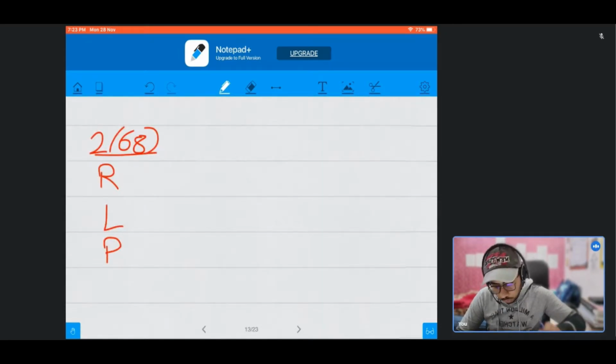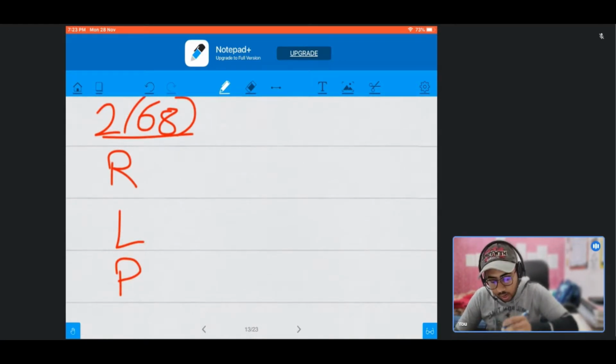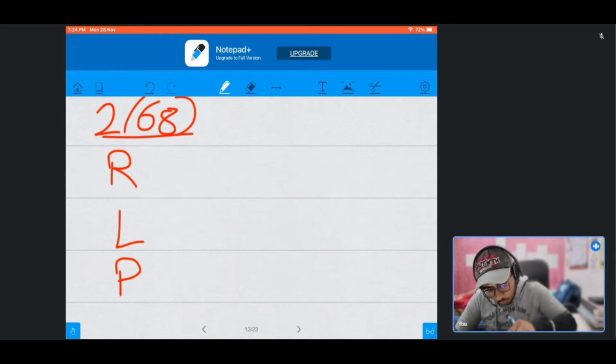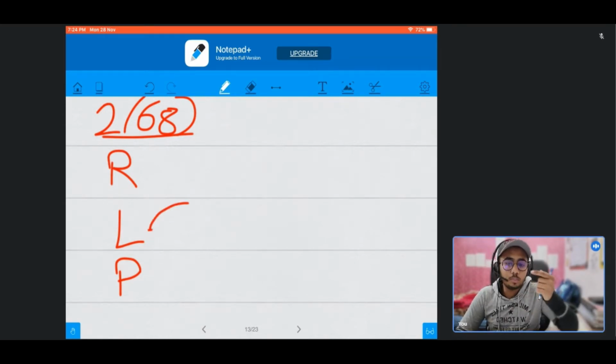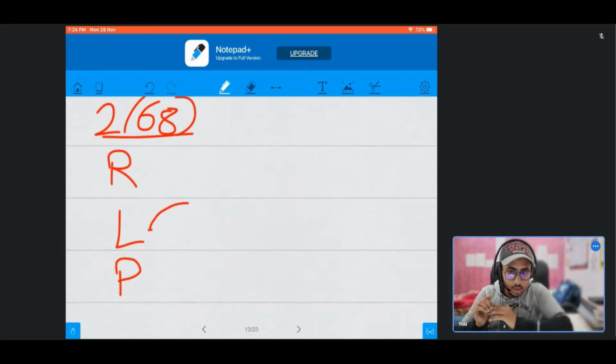So I've got a mnemonic for the private company definition, which is RLP. R means restriction on the transfer of shares of the company, and L means limits the number of its members to 200, provided further that it shall not include any person who is in the employment of the company or who was formerly in the employment of the company and was a member, and then left his employment but continued to be a member. He will also not be included in the limit of 200.